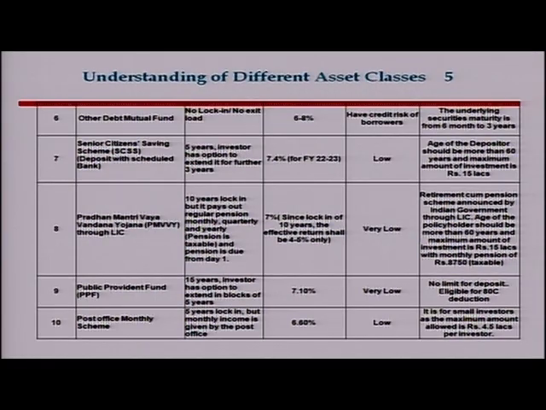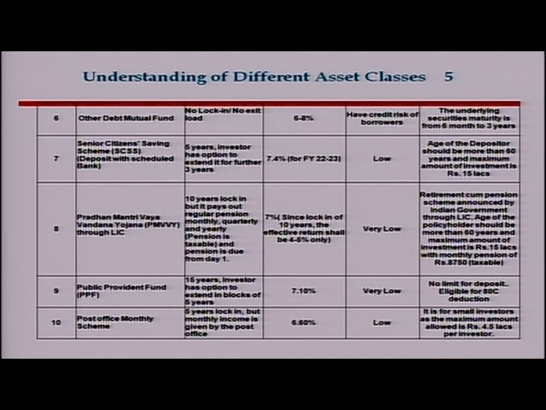Besides, they have other mutual debt funds where they invest in corporate loans, etc. Here, the risk is of the creditworthiness of the persons to whom the mutual fund has given the loan, and hence it has a certain amount of risk, and that is the reason the return in this can be 6 to 8%, or in the past it has been even 9% or 10%.